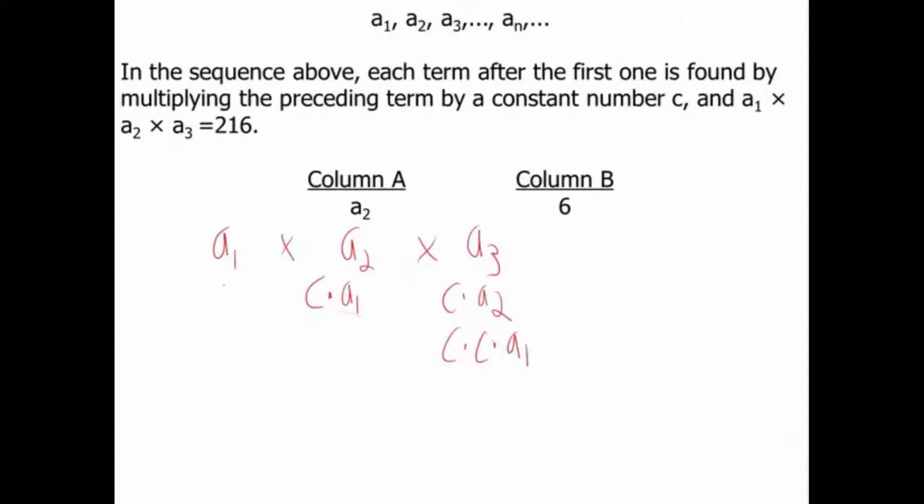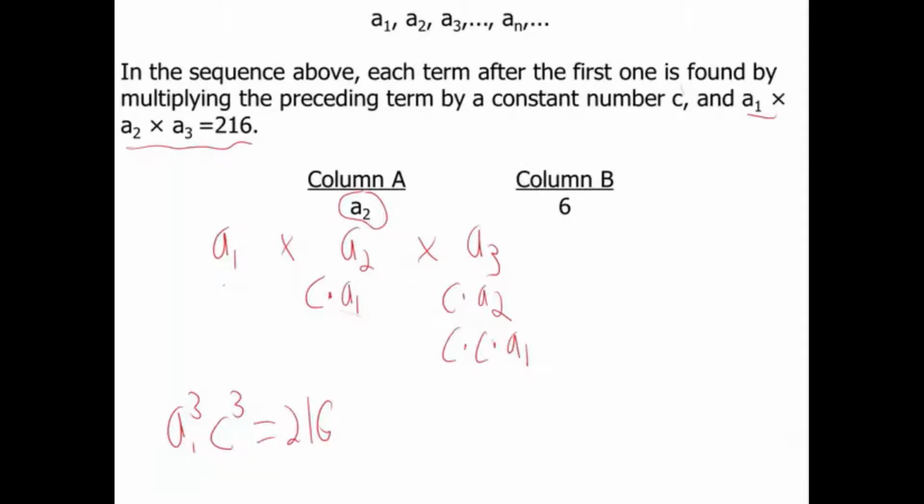Now let's take the product of all these three terms. We have a1 times a1 times a1, which is going to get us a1 cubed. And we also have c times c times c, which gets us c cubed. And that is going to equal 216, the same thing as a1 times a2 times a3 here. So now let's look at our columns. We see 6 in column B and a2 in column A.